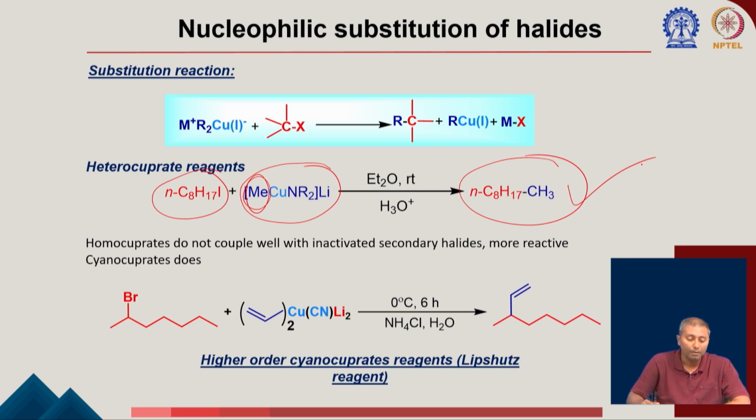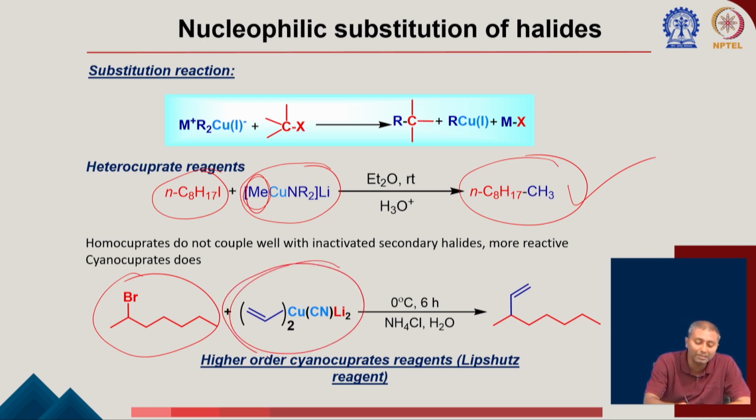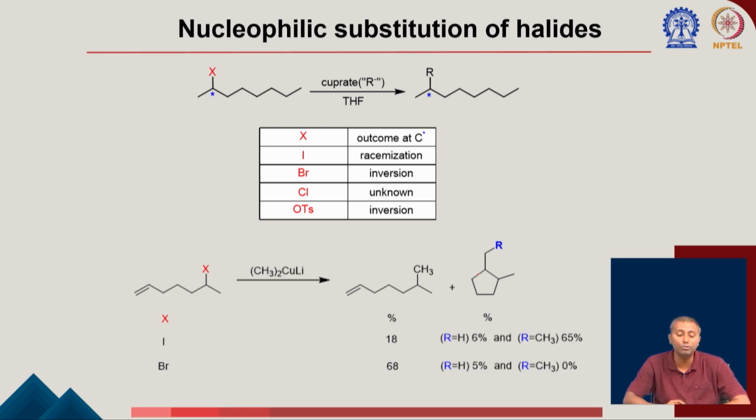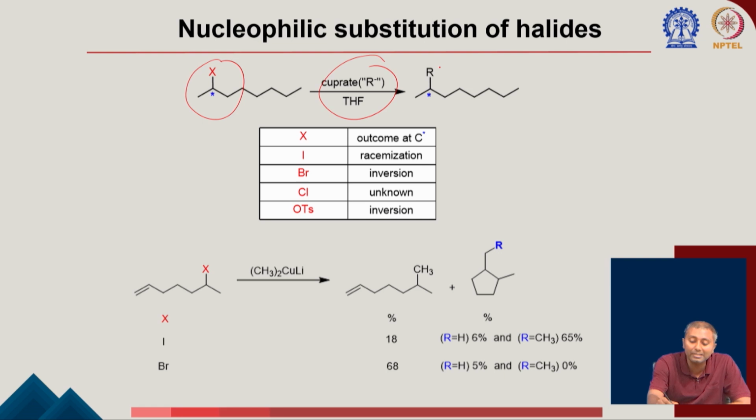After the SN2 reaction, it will form this product. Again, the question comes, once you have this corresponding bromide, now this homocuprate or this heterocuprate does not work for this reaction. Now you have to take the help of this Lipshutz reagent. As I was telling you, the Lipshutz reagent is much more reactive compared to this homo or heterocuprate. So now the Lipshutz reagent can participate in this substitution reaction to form the product. Okay. So now you can understand the importance of the Lipshutz reagent. One of the important facts about the substitution reaction that was found is that if X is iodo, and it is a secondary iodide, in place of a cuprate, it is racemization which is happening here.